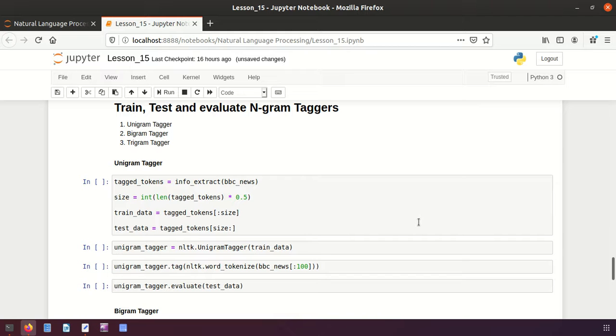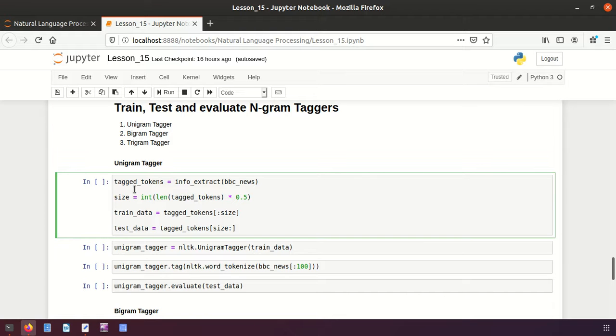And now, train, test and evaluate Engram taggers. How can we do that? Let me show you one by one. First I will show you the unigram tagger. For unigram, first of all, I call my function here, and this function will split the document into sentences, then tokens, and then assign the parts of speech to them, and then we will get tagged tokens, right?